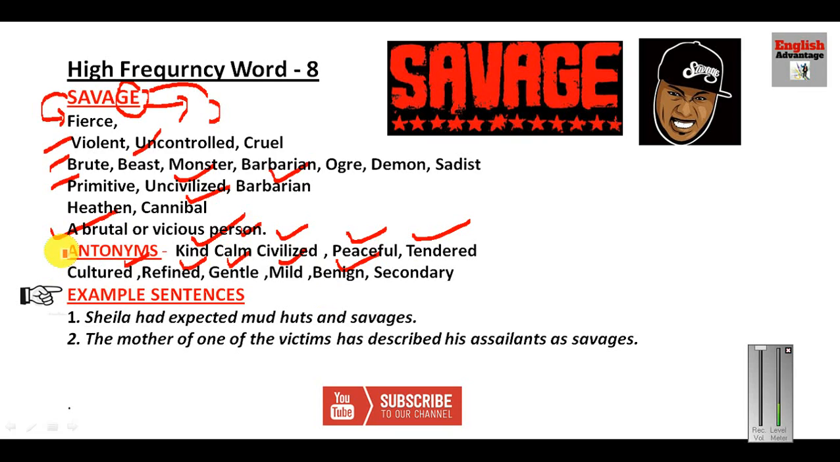So I have explained to you three words: sabotage, savage, and salvage. Sorry. And these are the example sentences. Just see the example sentences. Sheila had expected mud huts and savages in the forest. Obviously, the mother of one of the victims had described his assailants as savage. So very, very clear sentences. Now just see the picture here. Savage, and this is the picture of a savage person, very cruel person, very brutal looking person.